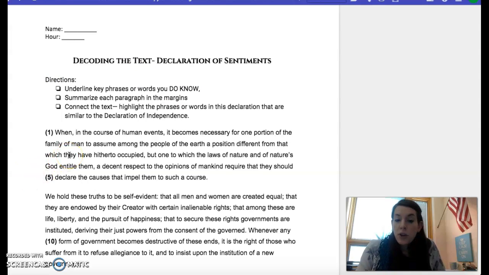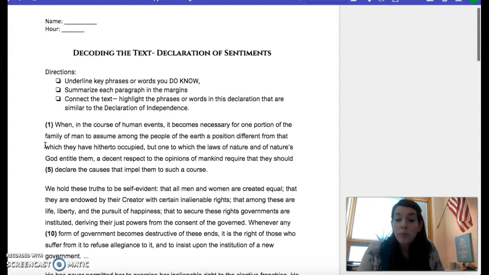When in the course of human events, it becomes necessary for one portion of the family of man to assume among the people of the earth a position different from that which they have hitherto occupied, but one to which the laws of nature and nature's God entitle them, a decent respect to the opinions of mankind require they should declare the causes which impel them to such a course.